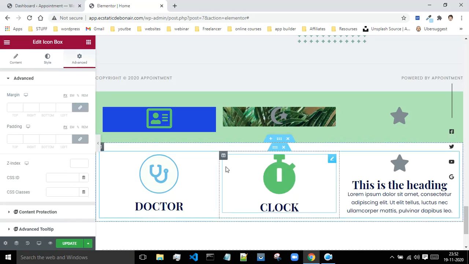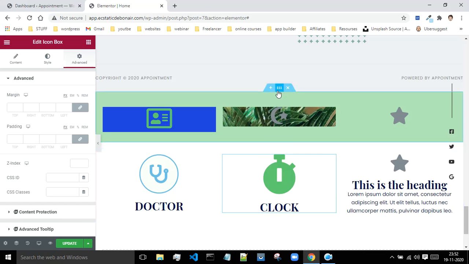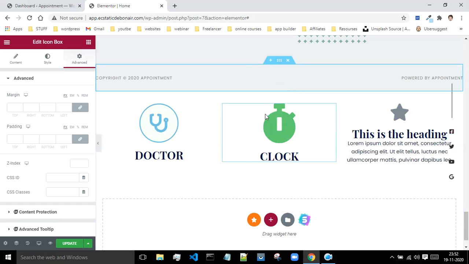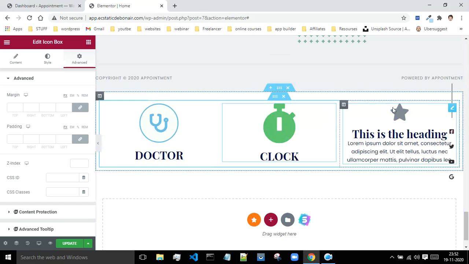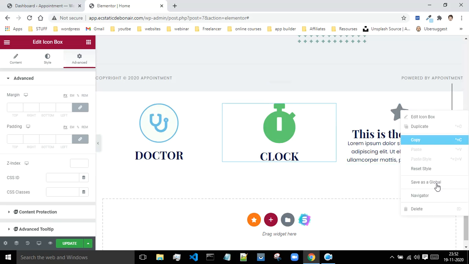and from the advanced you can change the padding, margin, all those things. As of now, you must be knowing how to do these things. Let me remove this upper section. This doesn't look so good, but in a previous tutorial we have seen how to customize those things. Let me do one thing. I will remove this section also.